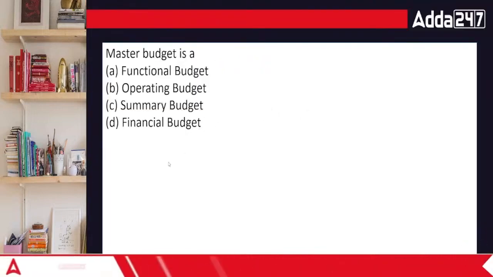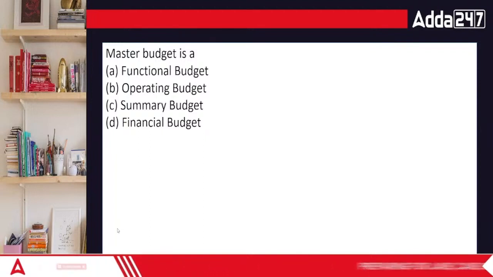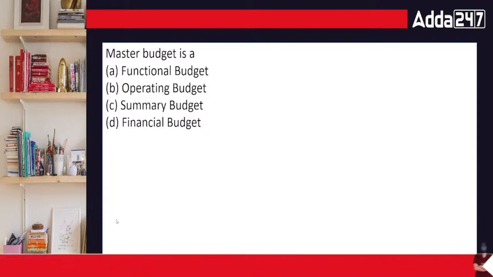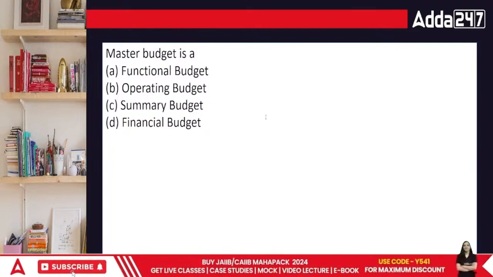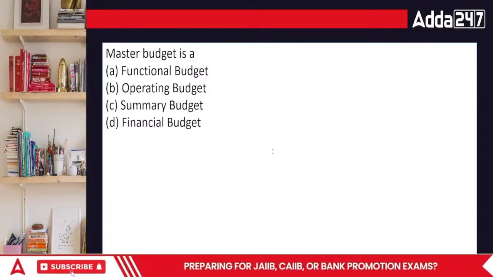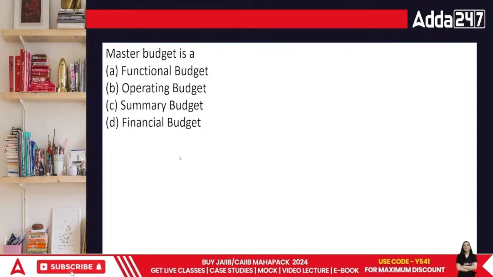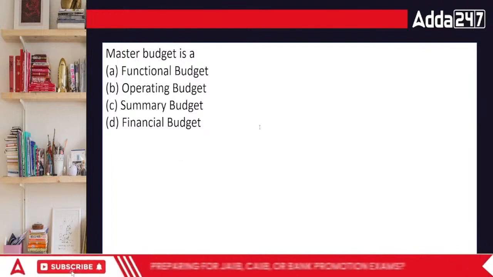Next point, what do you mean by master budget? Financial budget, functional budget, operational budget, summary budget, or financial budget? What do you mean by master budget? Simple way of explaining, the master budget refers to the budget which contains all the specific budgets in itself. Production budget, sales budget, cash budget, then expenses budget, income budget.